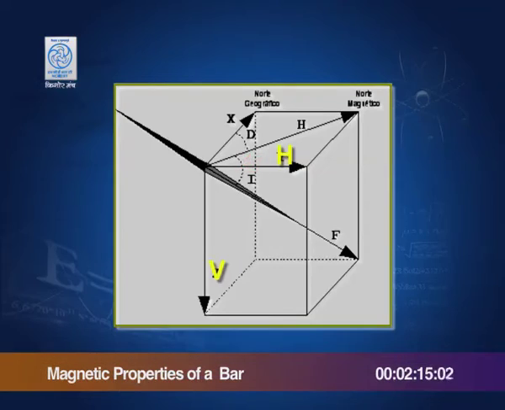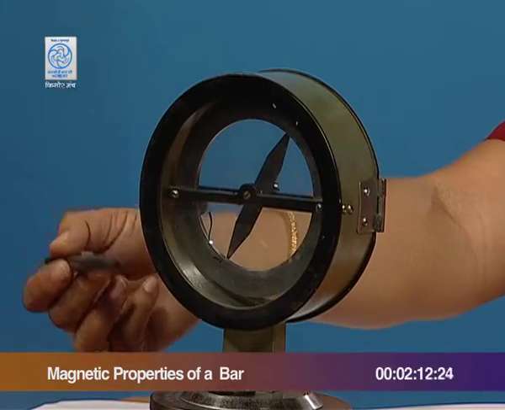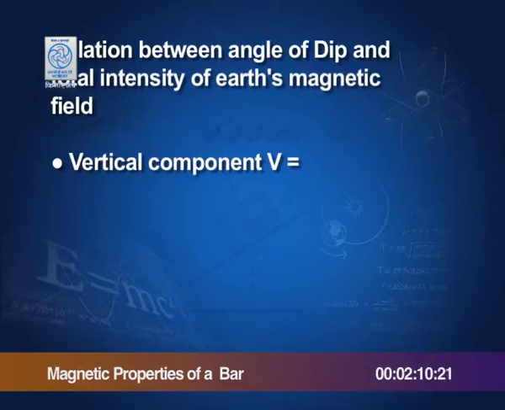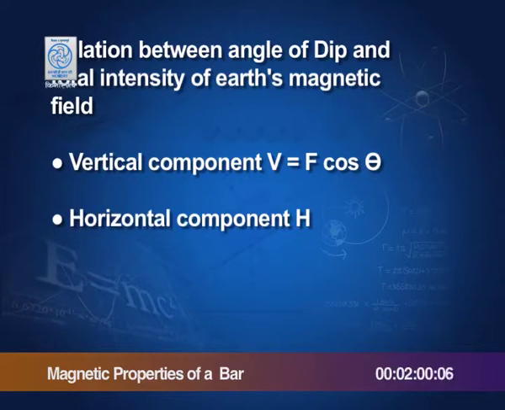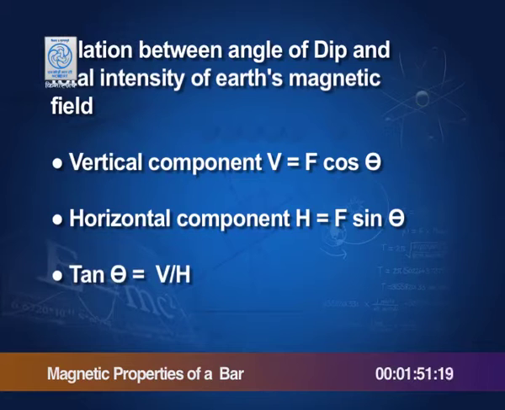The angle of dip is important, that is the angle that you can see here, and that will give us the vertical component V equal to F sin theta, and the horizontal component H equal to F cos theta, where theta is the angle of dip, or we can say tan theta, the tan of the dip angle, is the ratio of vertical and horizontal components.